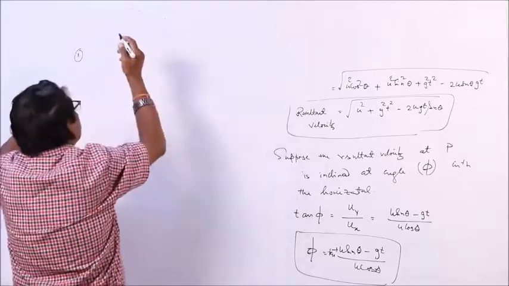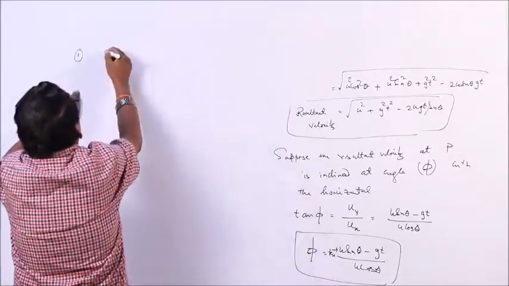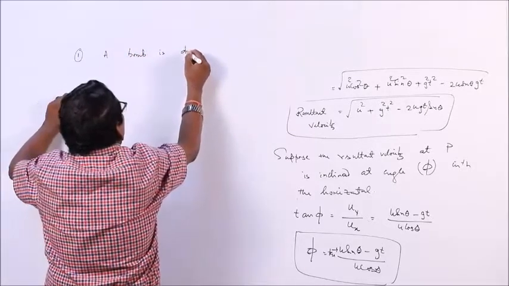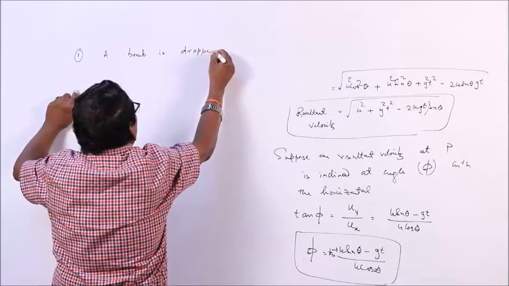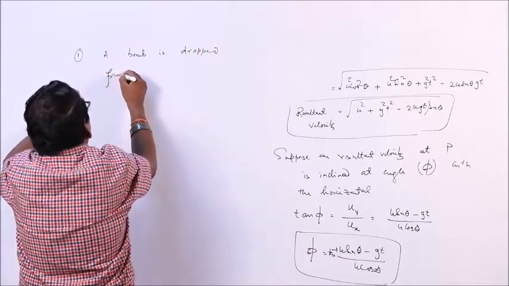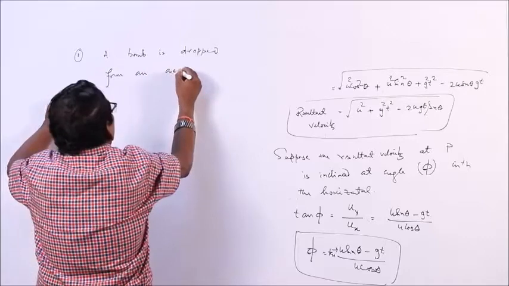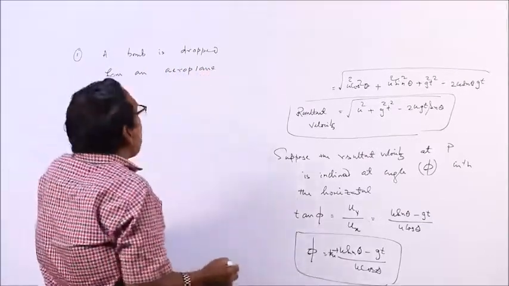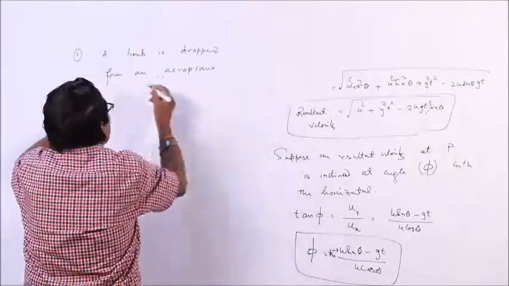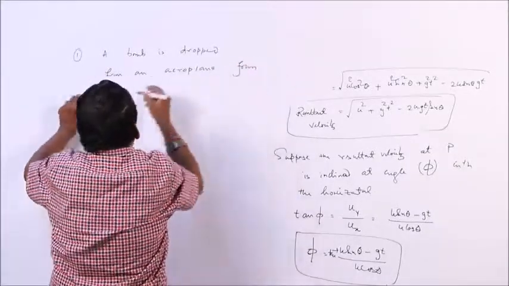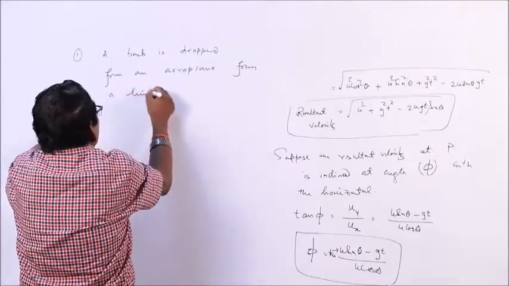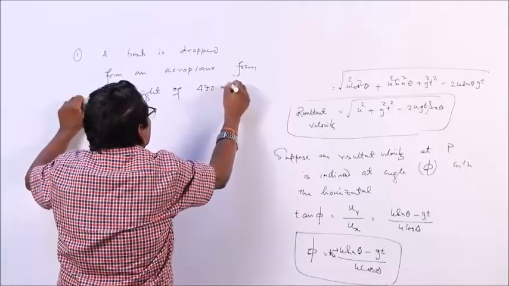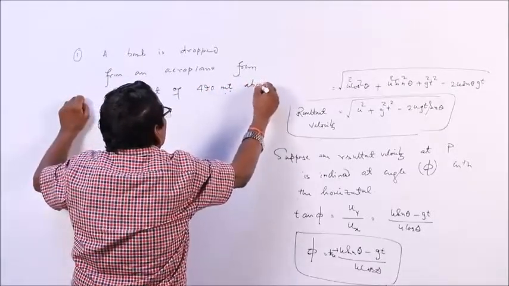Suppose a numerical is given: a bomb is dropped from an aeroplane from a height of 490 meters above the ground.